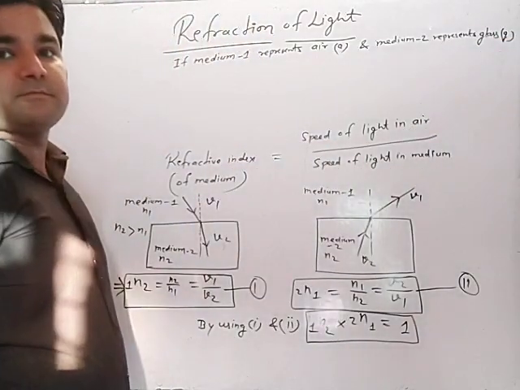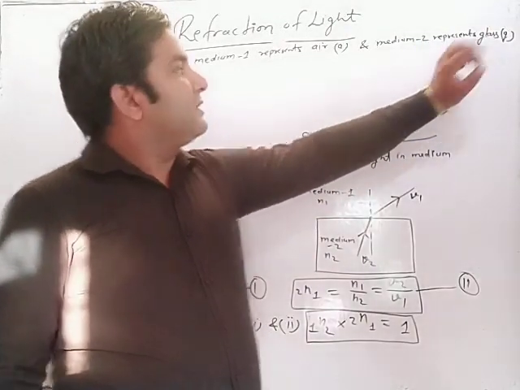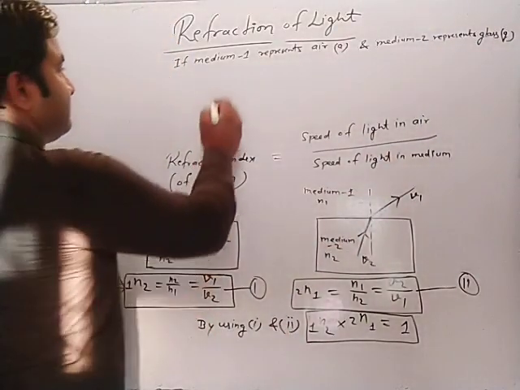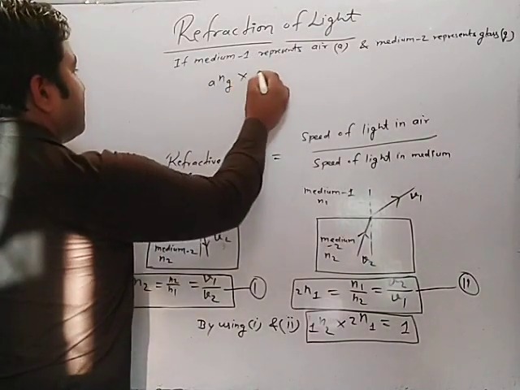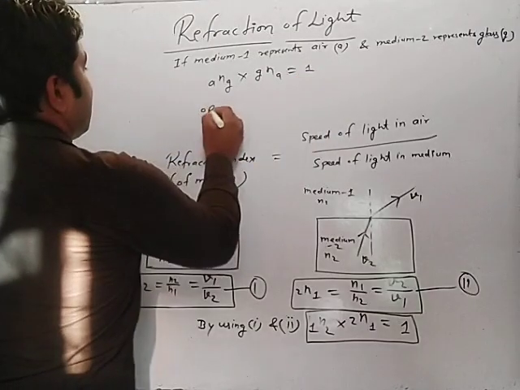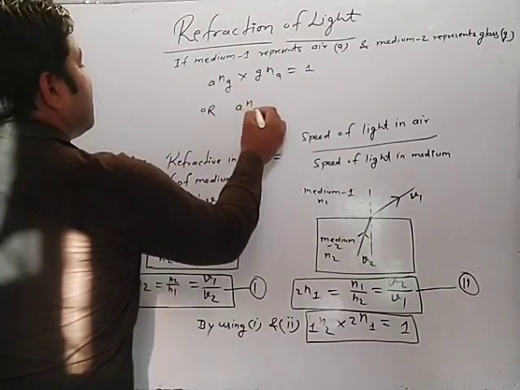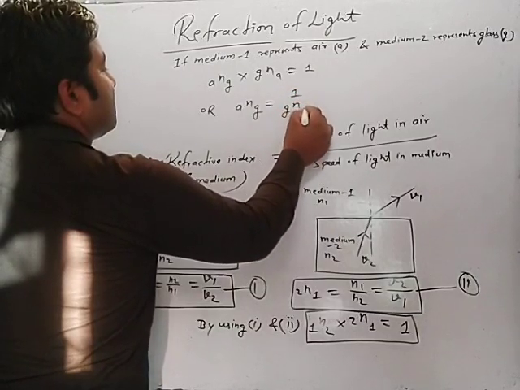Here medium 2 represents what? Glass. Then this one becomes aNg into gNa is equal to 1, or aNg is equal to 1 upon gNa.